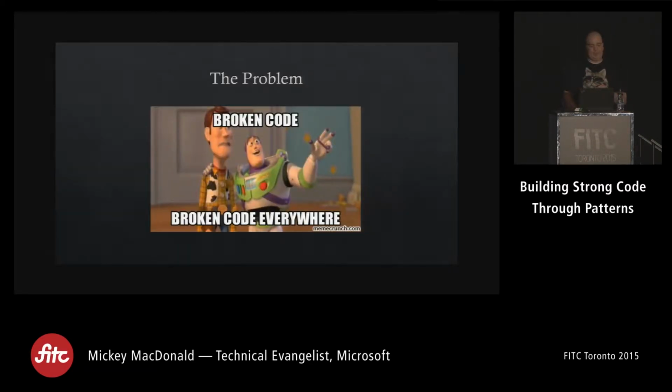So here's the problem. Broken code, right? Broken, unstable, hard to manage, just a messy code base. Games and software lately have been shipped out with huge showstopper bugs, right? Put up your hand if you've experienced this in the last few months. Does it not feel like it's getting a little bit worse? I think a lot of this has to do with the fact that we're just trying to get things done, get it out the door, make the money we need to make.